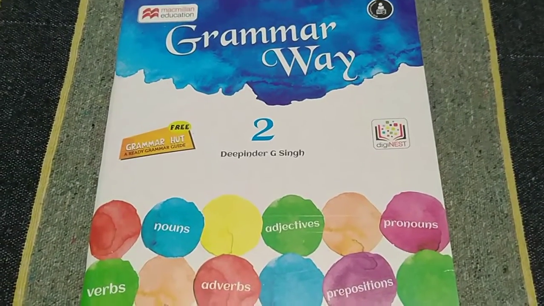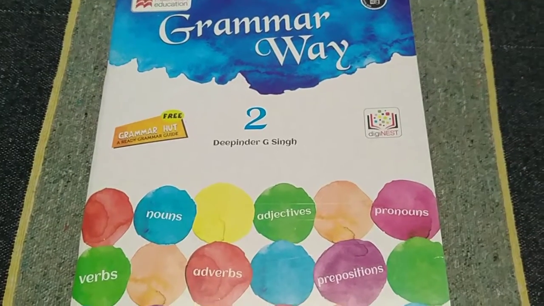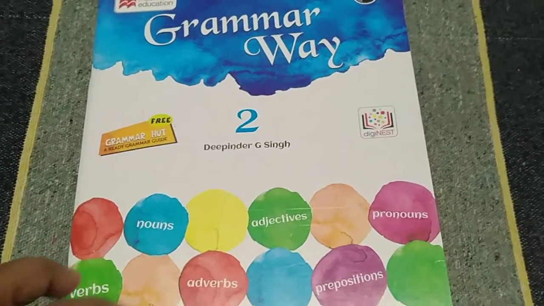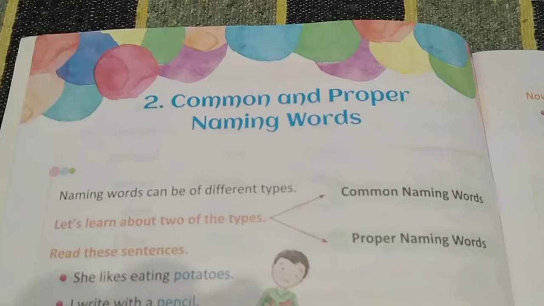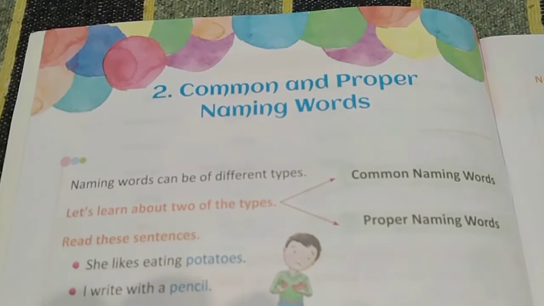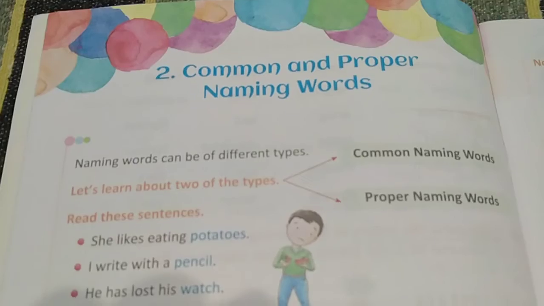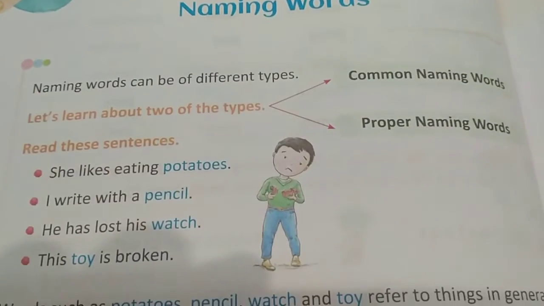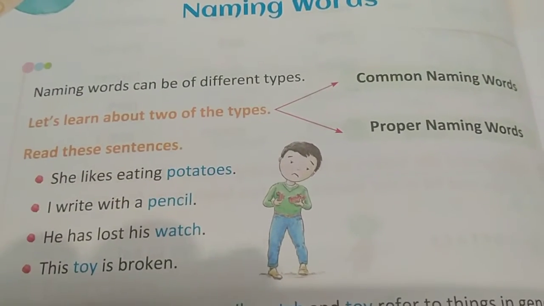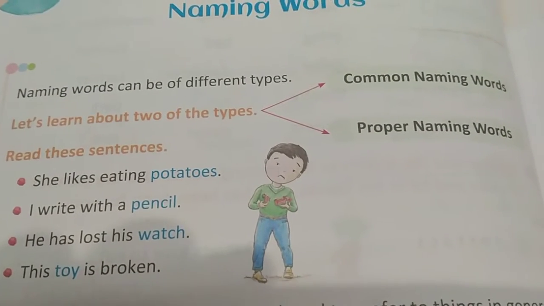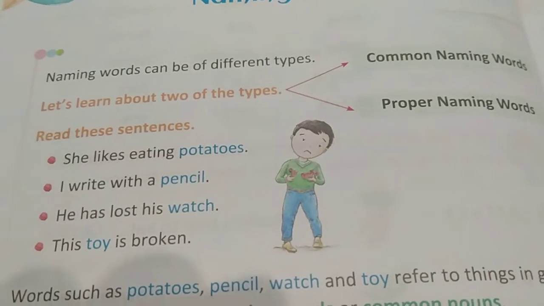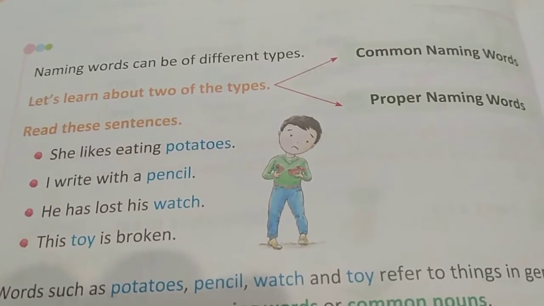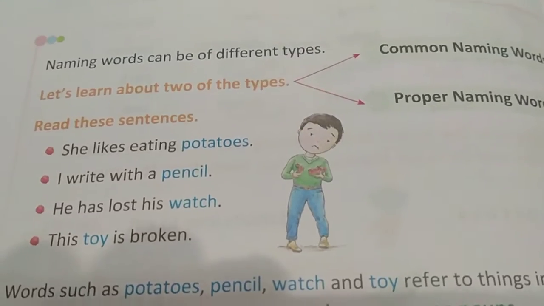Today I am going to teach grammar to standard 2 children. This is lesson 2, common and proper naming words. That means common noun and proper noun. As we know, children, naming words can be of different types: common naming word and proper naming word. Common naming word means common noun. Proper naming word means proper noun.